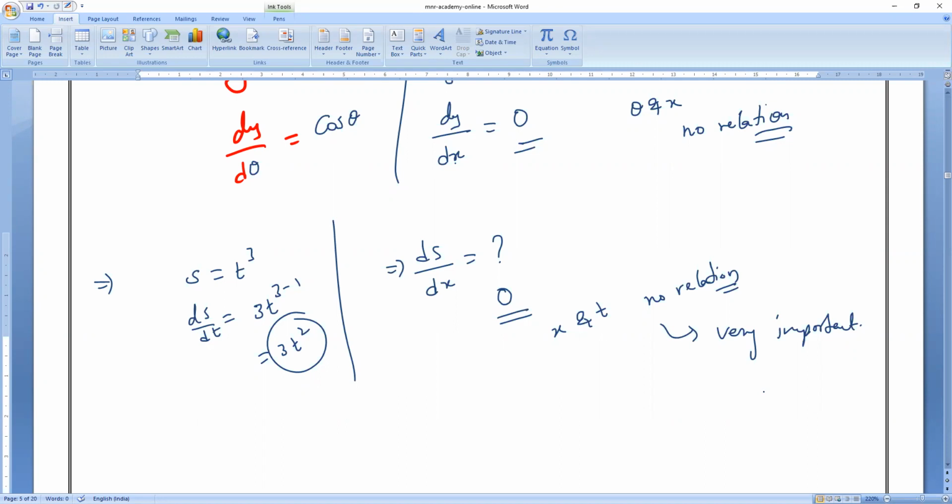Later we'll go to the second part, opposite to differentiation, which we call integration. That integration will take around 1 or 2 classes. Once it is over, we'll get back to motion in a straight line, and find instantaneous velocity and instantaneous speed with the help of differentiation and integration.